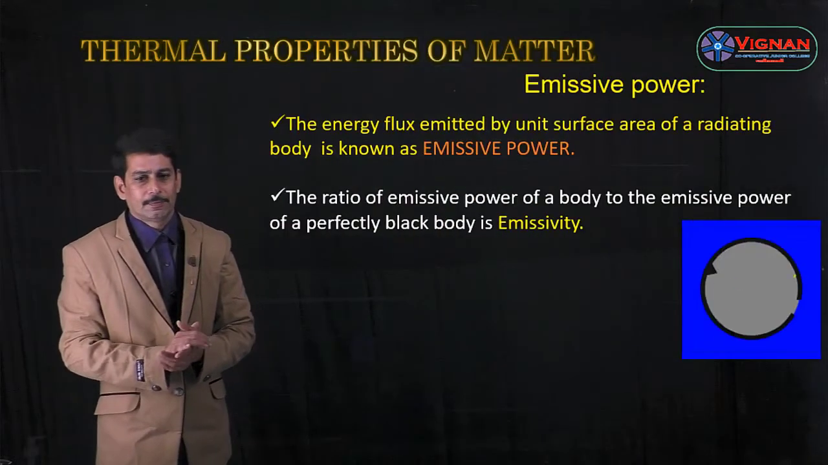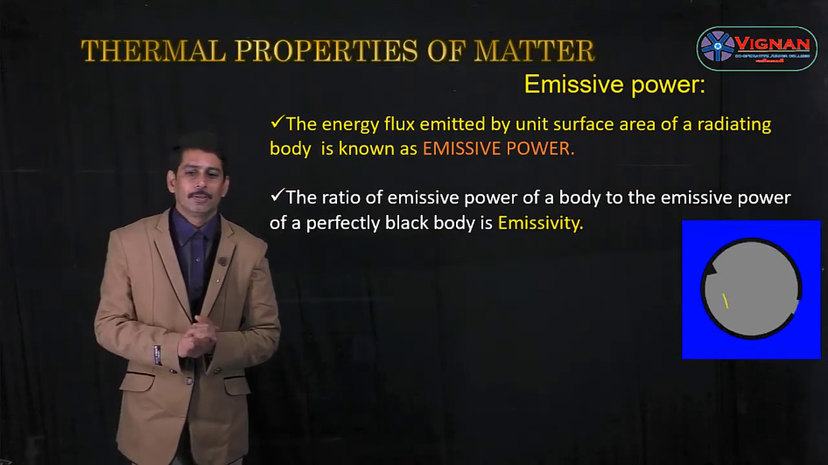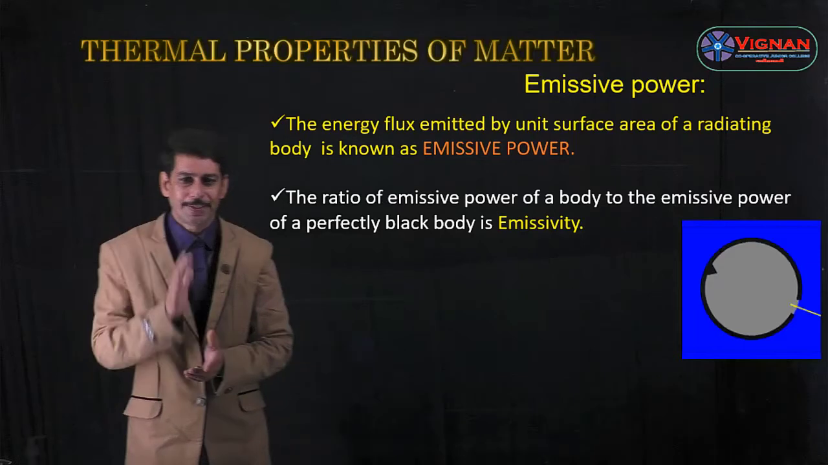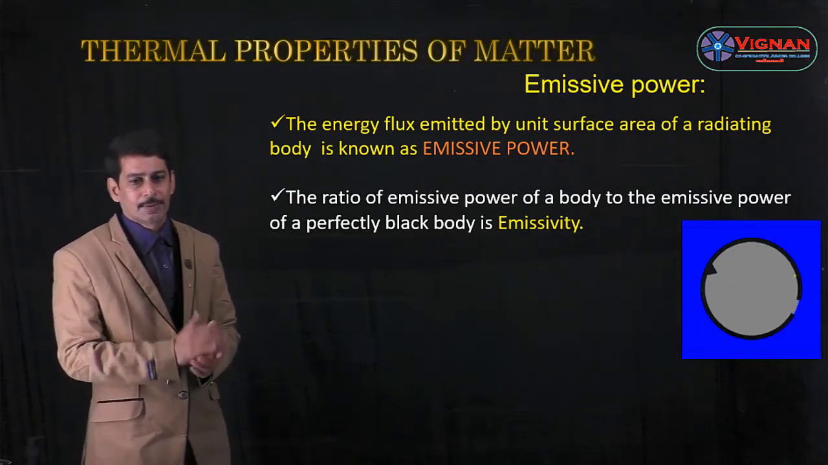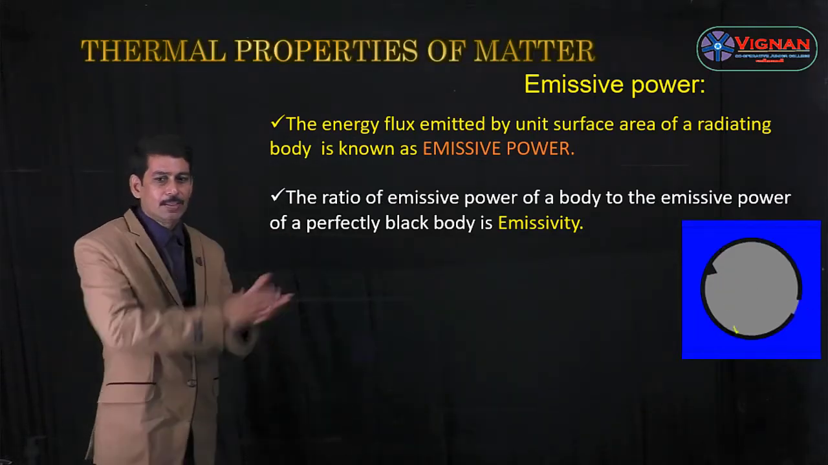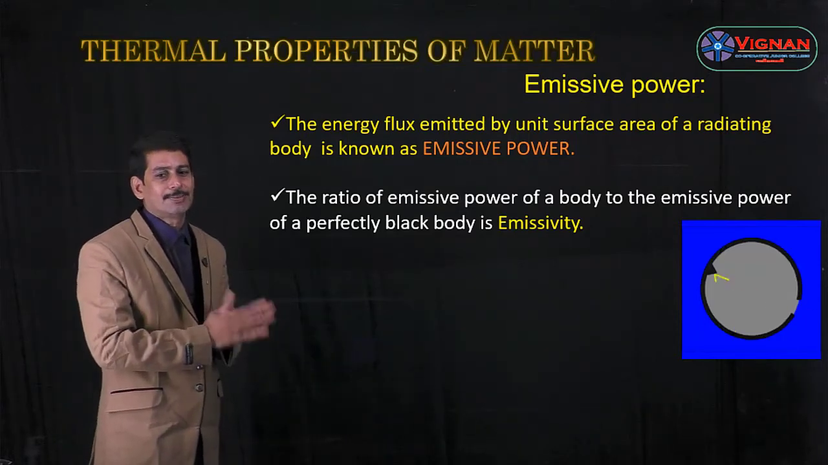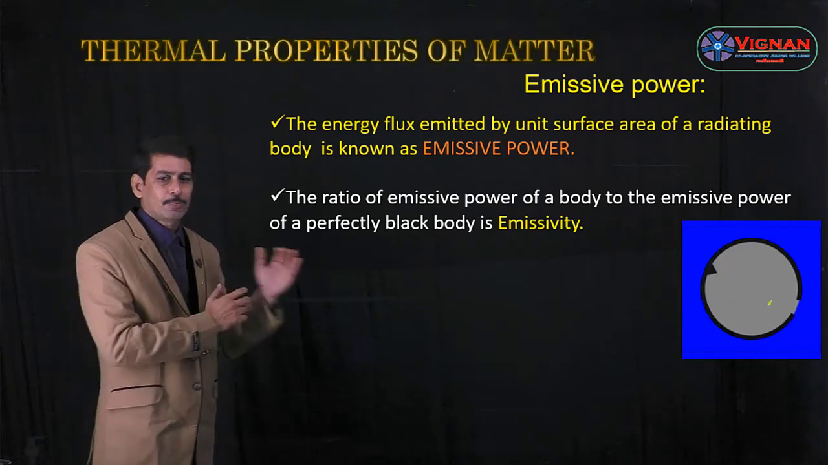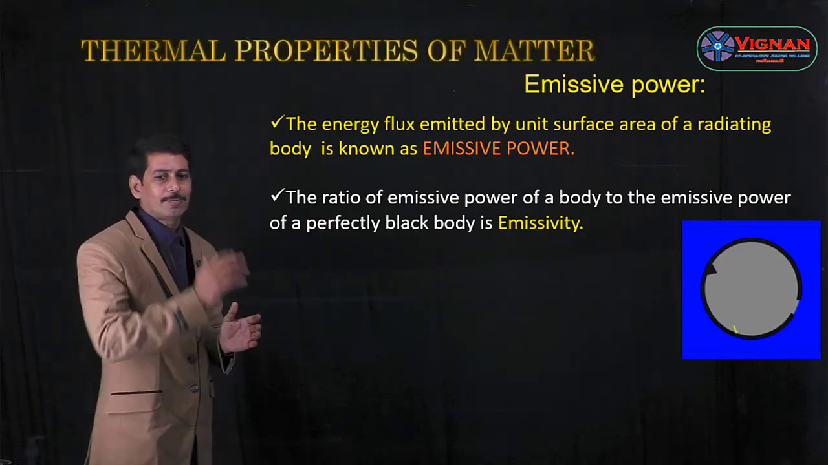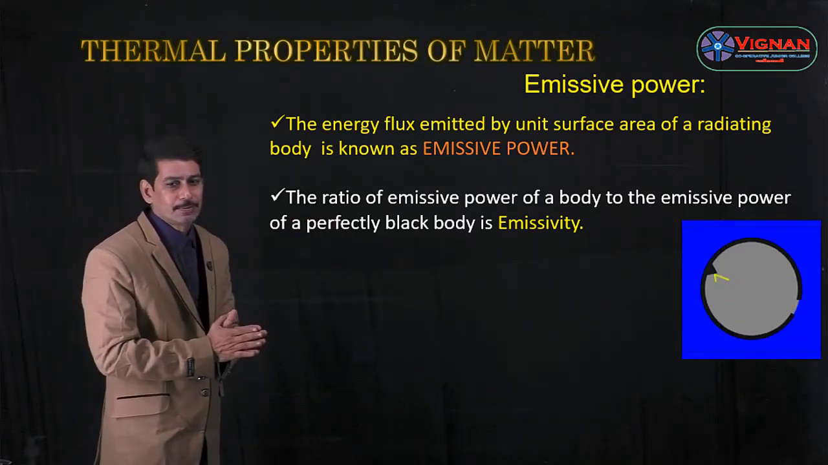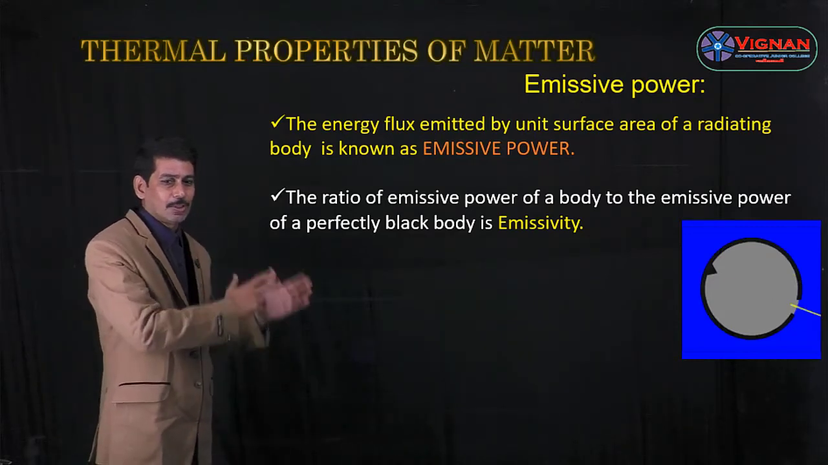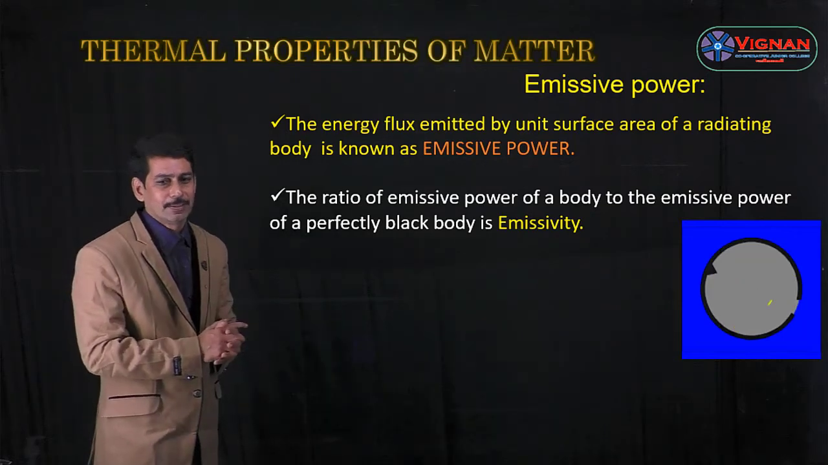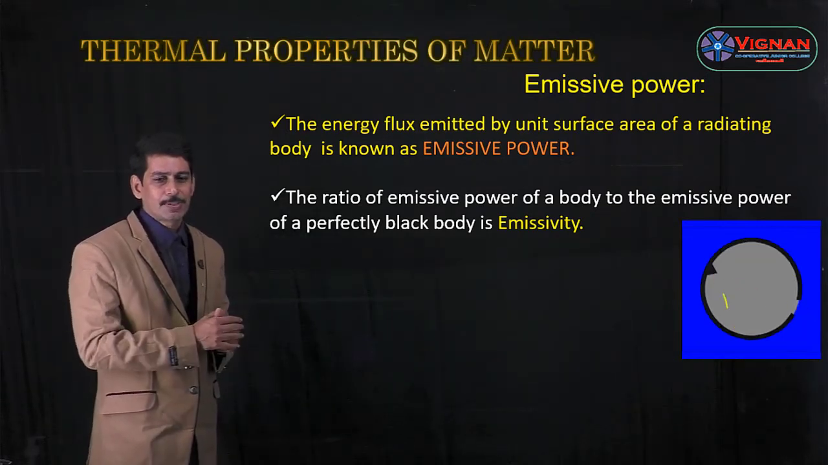MC power. So what is MC power? The energy flux emitted by a unit surface area of a radiating body is known as MC power. Whereas the emissivity is nothing but the ratio of MC power of a body to the MC power of a perfectly black body. So this is about the MC power and emissivity.